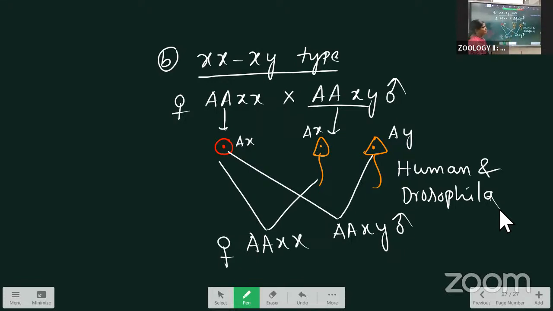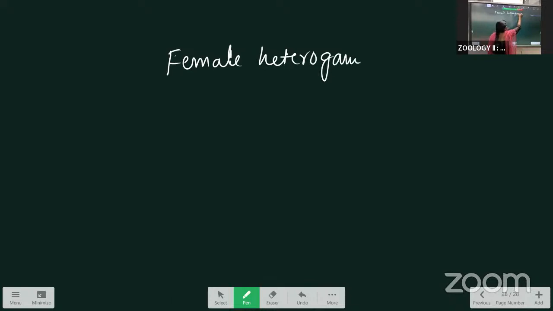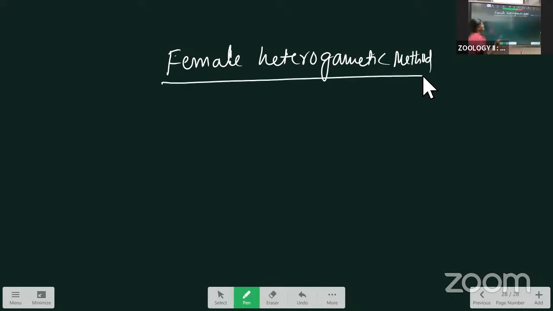Next type: the female heterogametic method. Here there are two types.